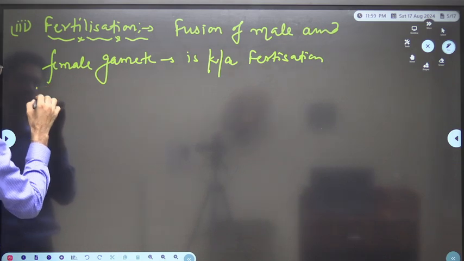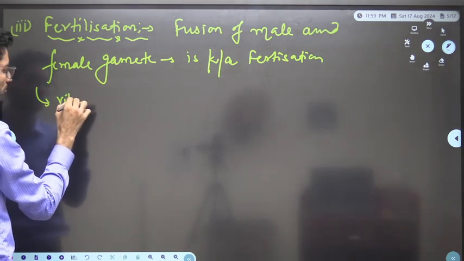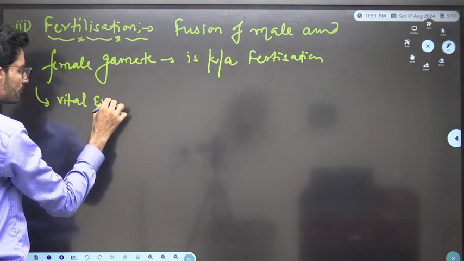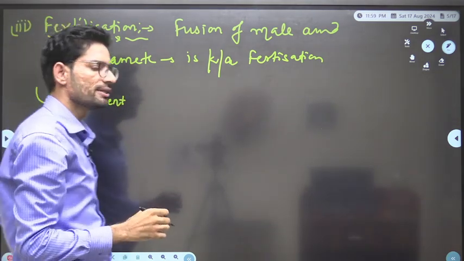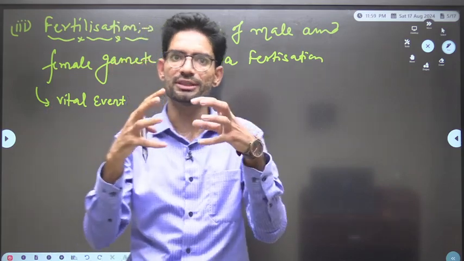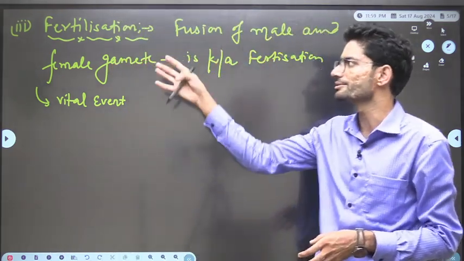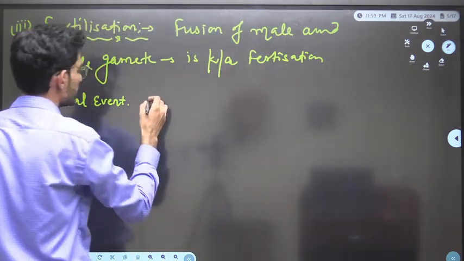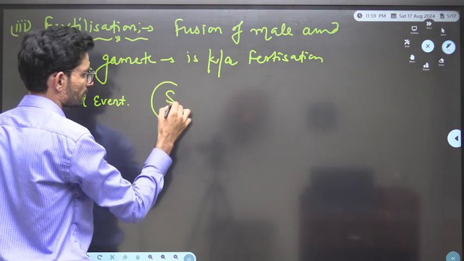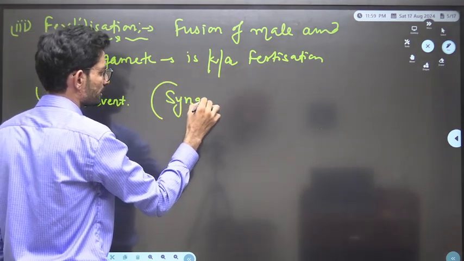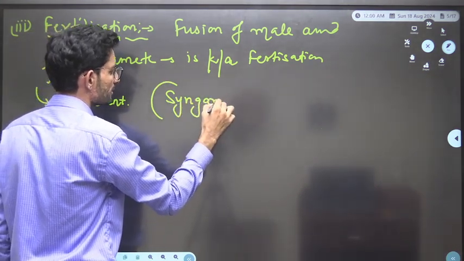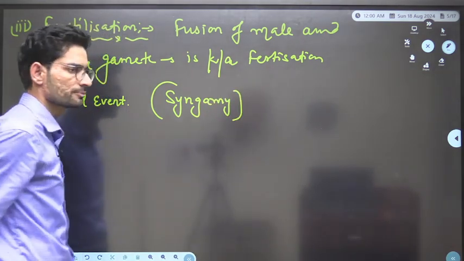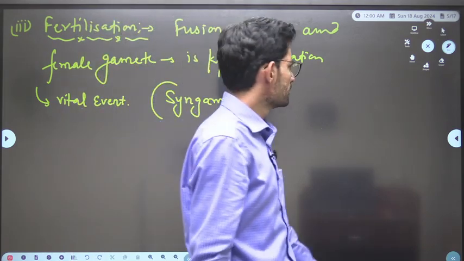It's the most vital event in human reproduction. We also call it syngamy. We also use the term syngamy for this process.